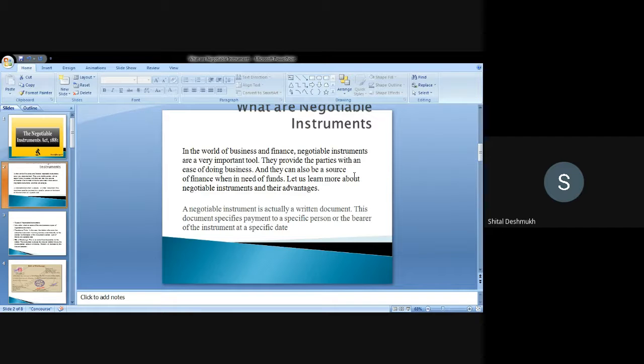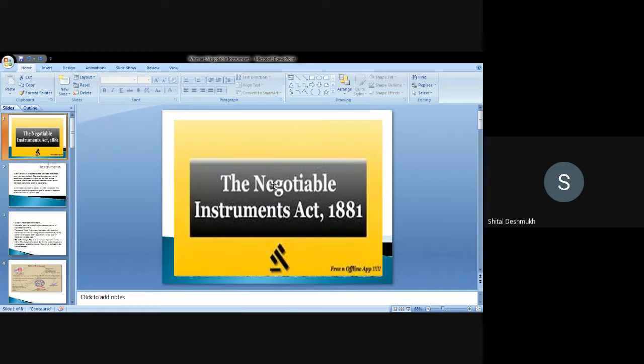In this act, there are certain things, such as what is the meaning of negotiable. The meaning of negotiable here is not related to negotiation. Negotiable means transferable, and an instrument is a written document. So a negotiable instrument is a written document which is transferable.